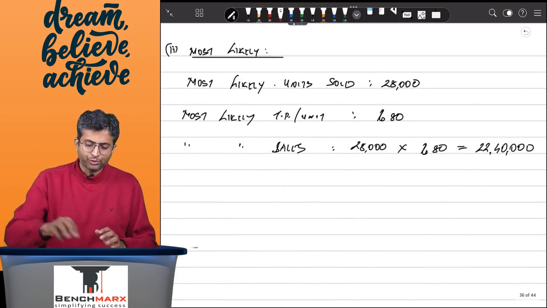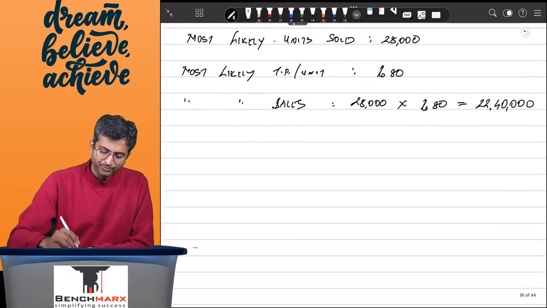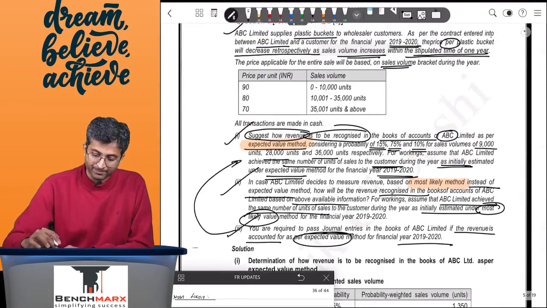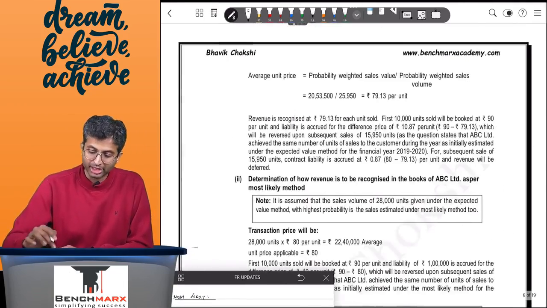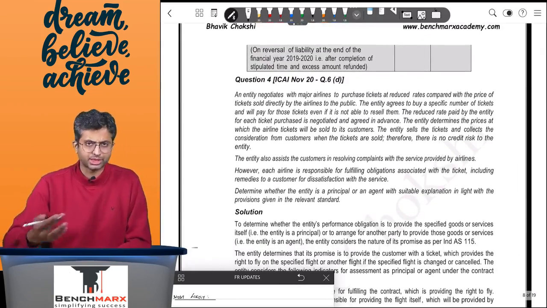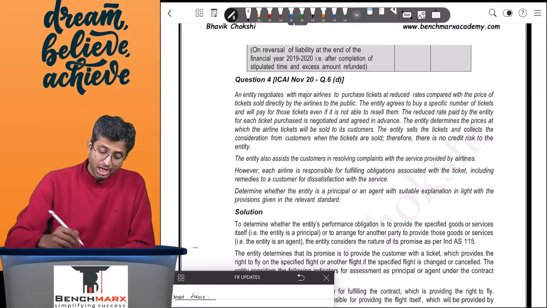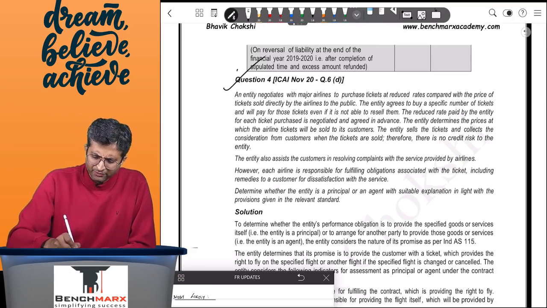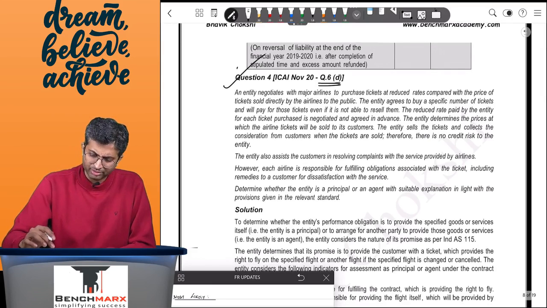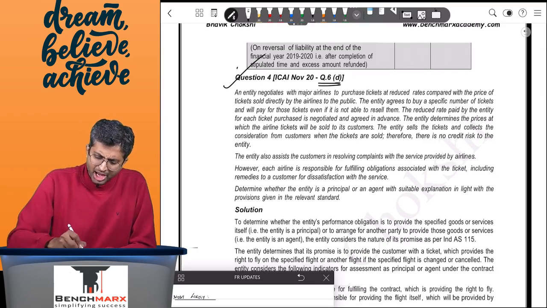So that takes care of question number 3, a slightly interesting question from November 2020 exams. We have taken the institute's suggested solution. Then is question number 4 from November 20 as well, but a slightly simpler question. Entity A negotiates with major airlines.